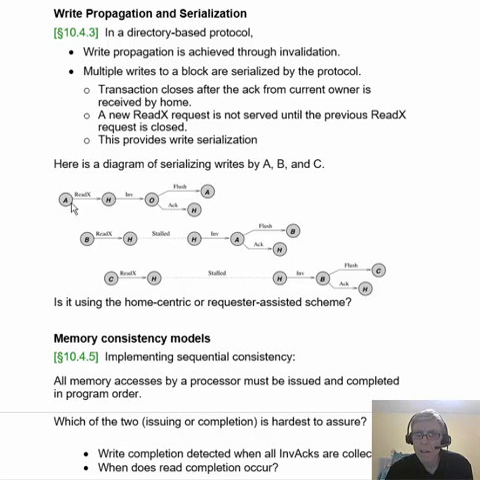So you see here that A does its write, and there the ACK is received, and then B proceeds, it does its write, ACK is received, and then C proceeds. Now, I wonder if you can tell me, just from the diagram, whether this is using the home-centric or requester-assisted approach.